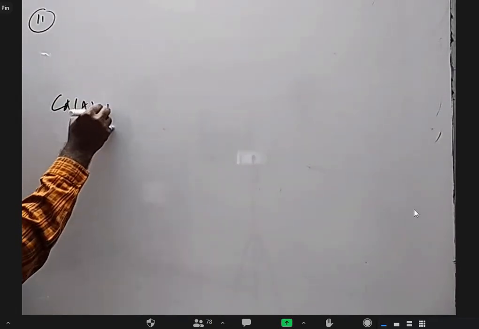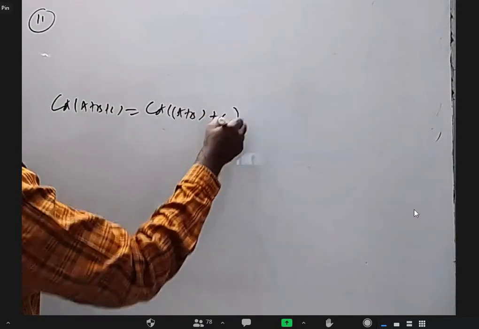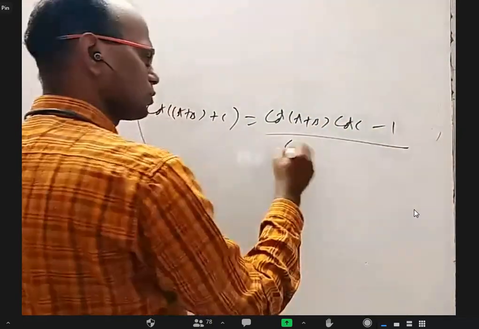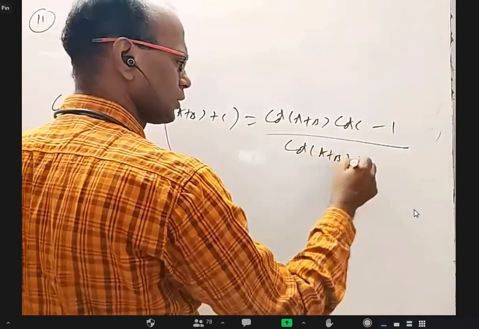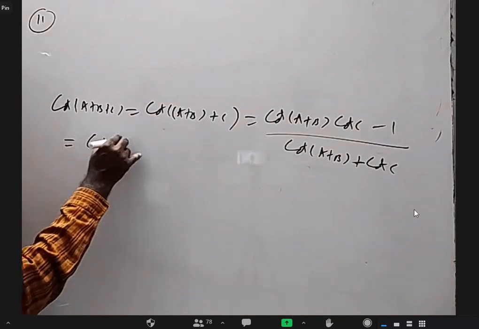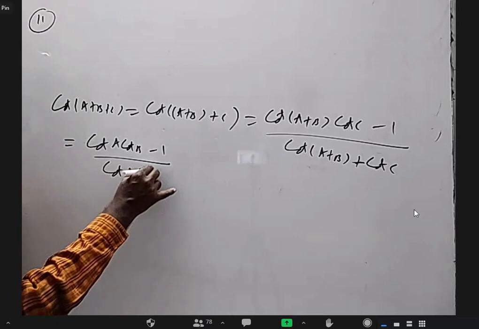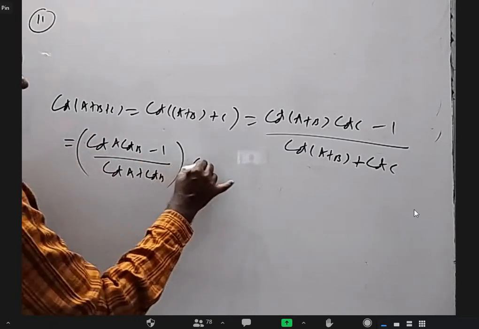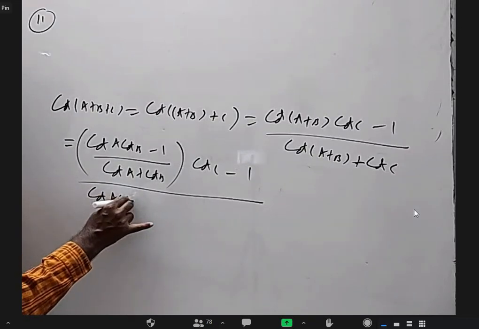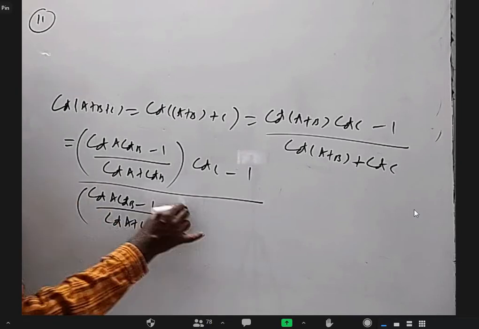Cot of a plus b plus c is cot of a plus b plus c. That is cot a plus b into cot c minus 1 by cot a plus b plus cot c. This is cot a cot b minus 1 by cot a plus cot b into cot c minus 1. Again cot a cot b minus 1 by cot a plus cot b plus cot c.